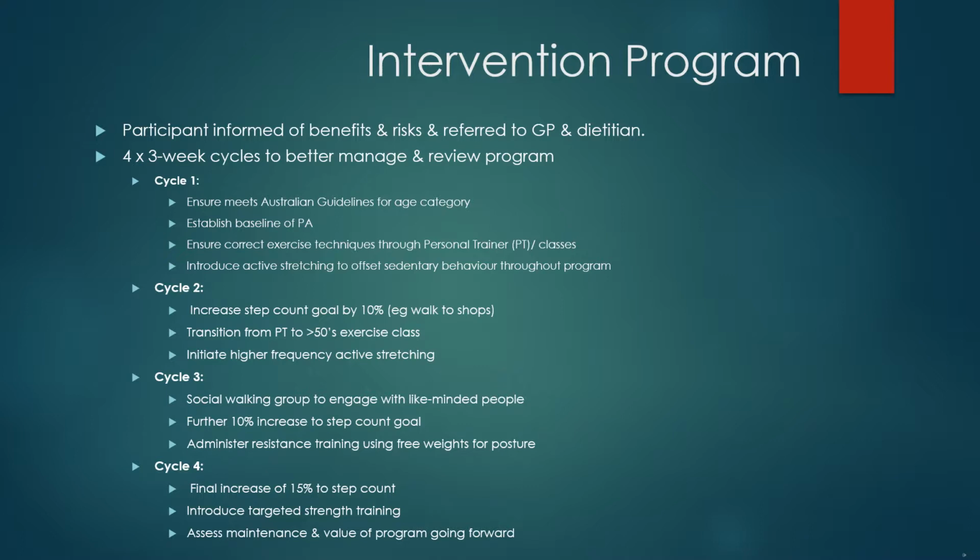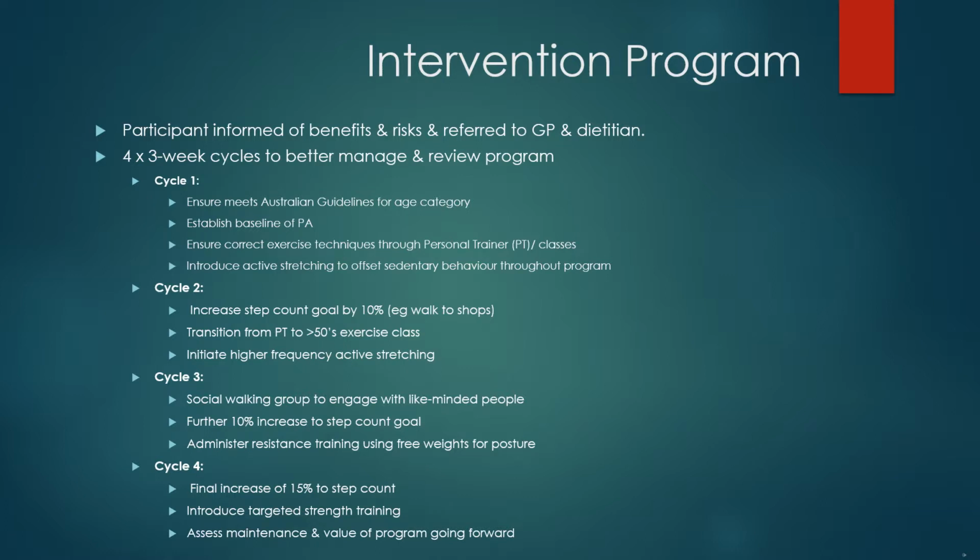In Cycle 2, we seek to increase her step count by 10% through walking, be that walking to the shops or walking the dog. Transition from one-on-one personal training sessions to over 50s classes with like-minded people. Incorporating a high frequency of active stretching will also break up her sedentary behaviour.